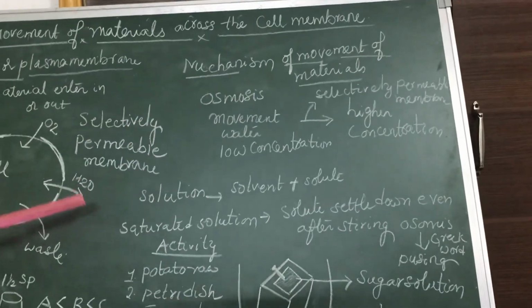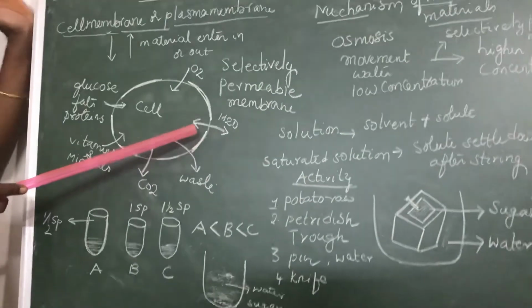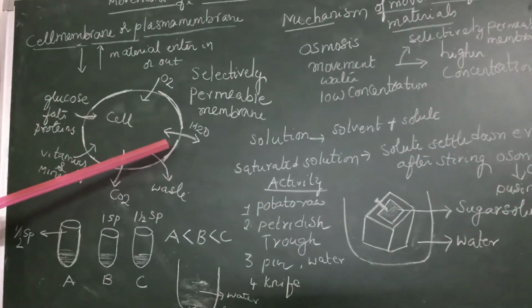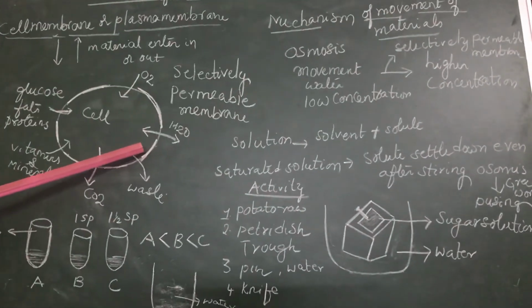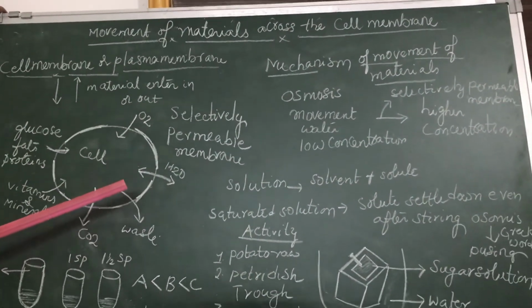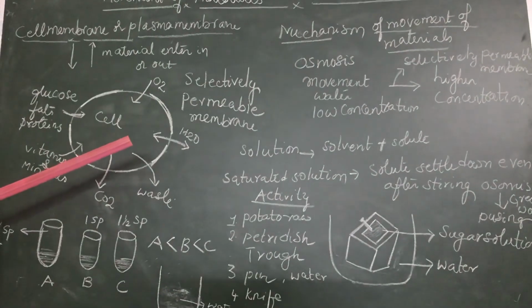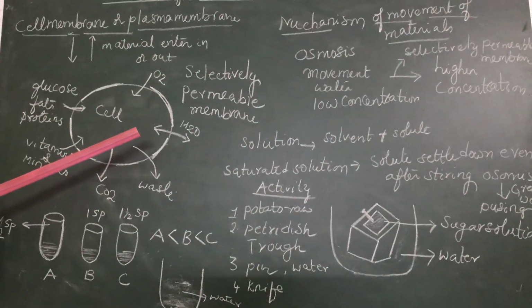Osmosis takes place in all living cells. Osmosis does not occur in dead cells. Osmosis is seen only in living cells. This osmosis helps in the movement of substances from one cell to another cell. All our biological activities take place with the help of osmosis.